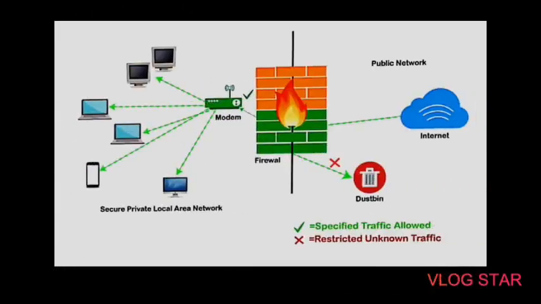Then after that, let us see how a firewall works. A firewall system analyzes the network traffic based on predefined rules. It then filters the traffic and prevents any traffic coming from unreliable or suspicious sources. It only allows incoming traffic that is configured to accept.